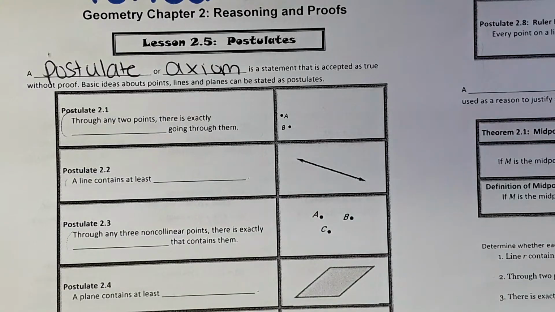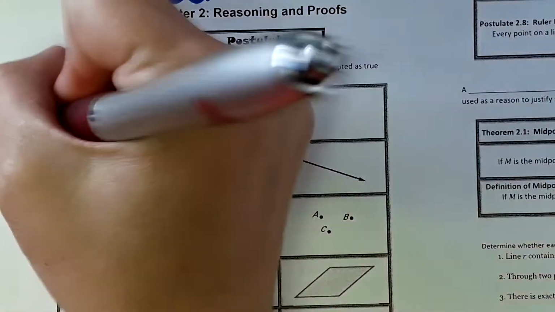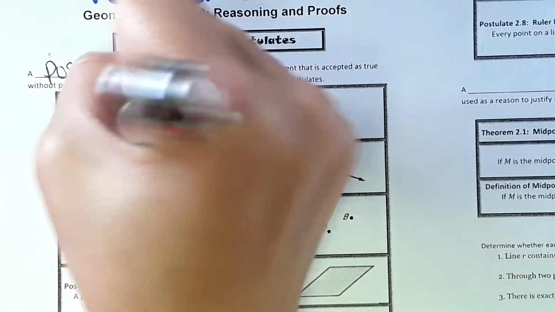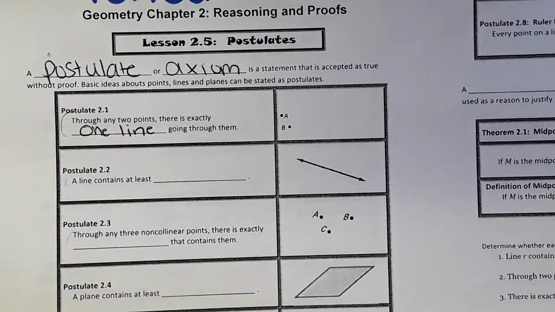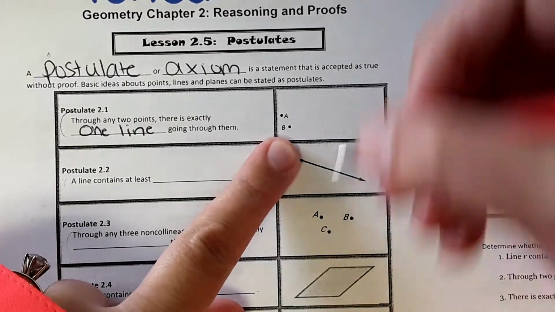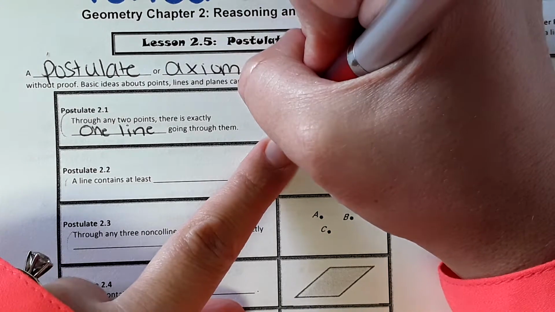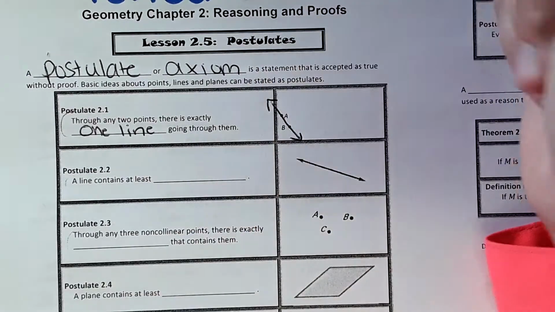Okay, the first one, and again, we've already touched on this concept: through any 2 points, there is exactly one line that goes through them. So over here, it has a little example. There's 2 points, so that means one line can be drawn through those 2 points.